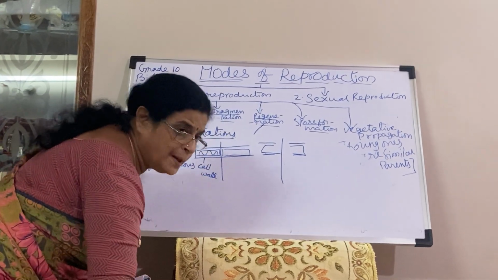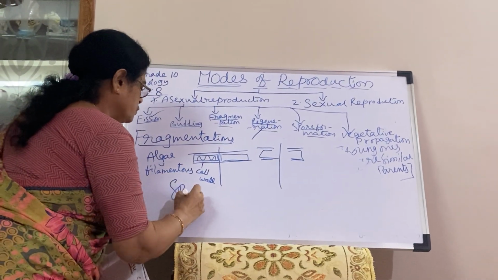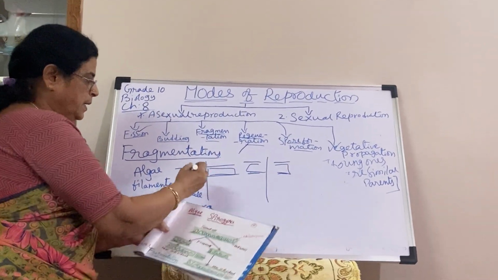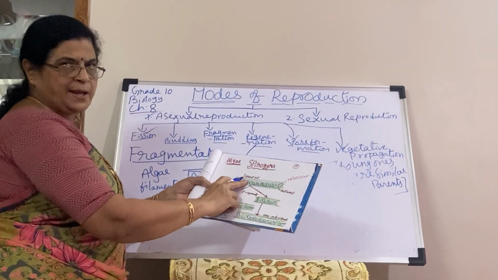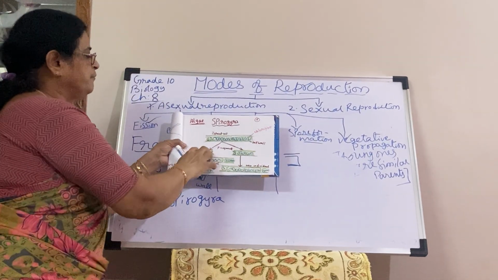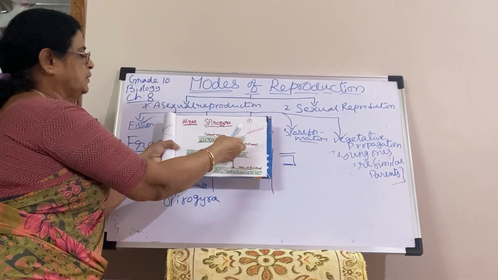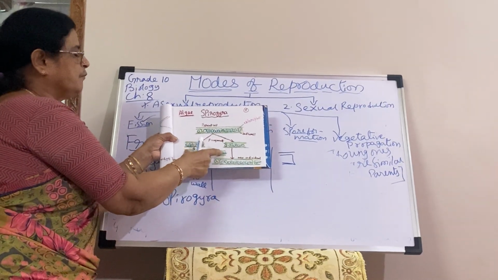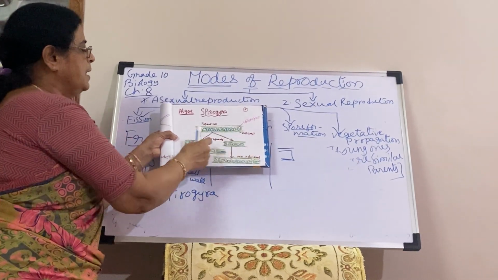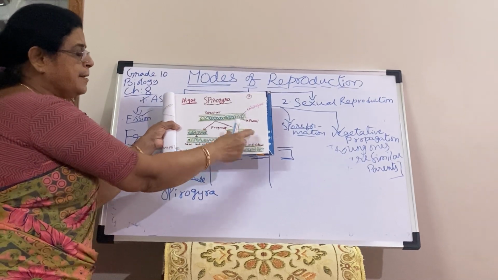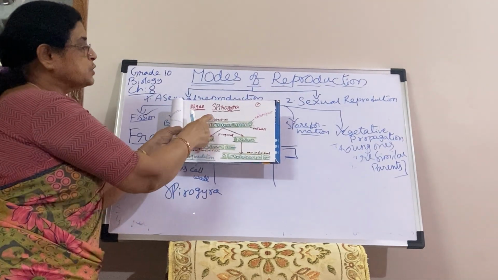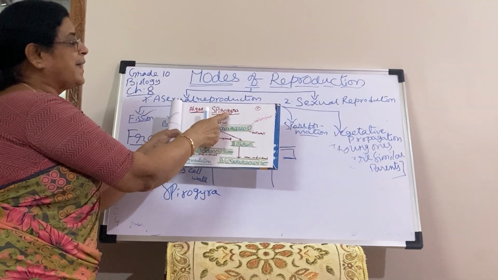So this is the filamentous algae, Spirogyra. See, the ribbon shaped one is there, no? Inside the ribbon shaped one, that is the chloroplast. When this Spirogyra parent cell, a filamentous body, splits into two or three fragments, each fragment will develop into a new filament again. So this fragment is developing into a new individual, this fragment also developing into a new individual. This is fragmentation, mostly found in filamentous algae like Spirogyra.